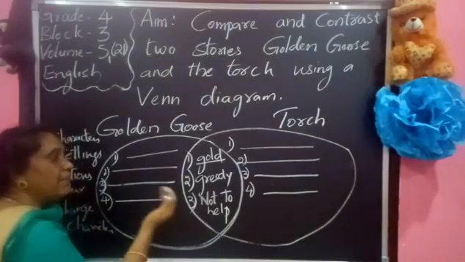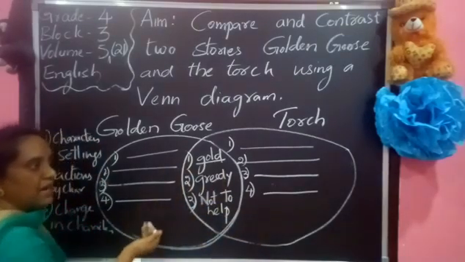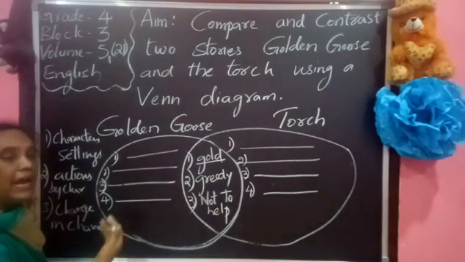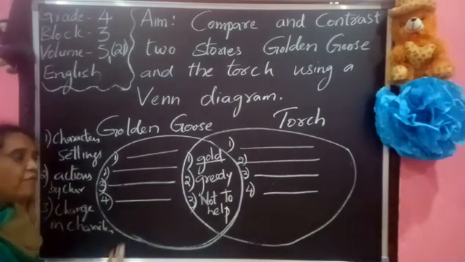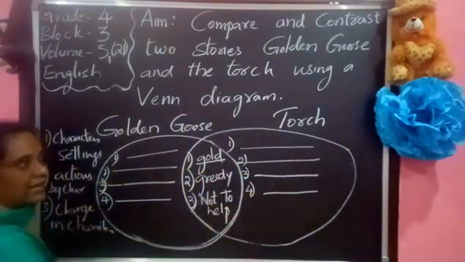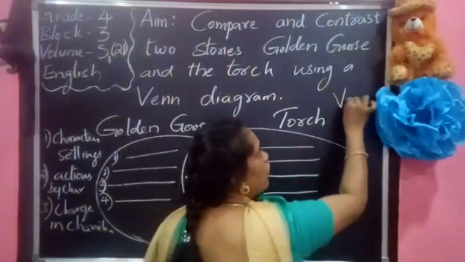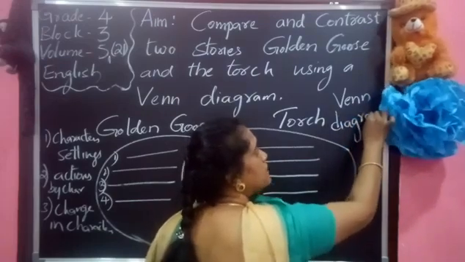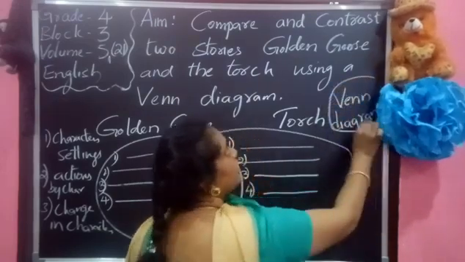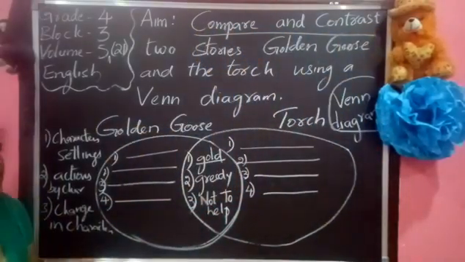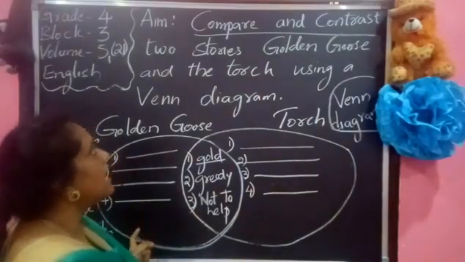Okay. So in this way, when we are explaining the similarities and differences, we can check how much we are able to explain a story and whatever we understood that can be put in a proper way. So here the diagram, this is called the Venn diagram. What do you call it? We call it Venn diagram. So Venn diagram is useful to explain the similarities and differences. That is to compare and contrast.